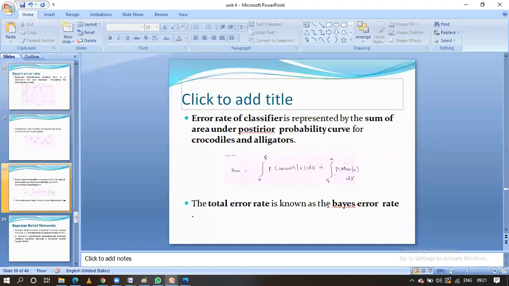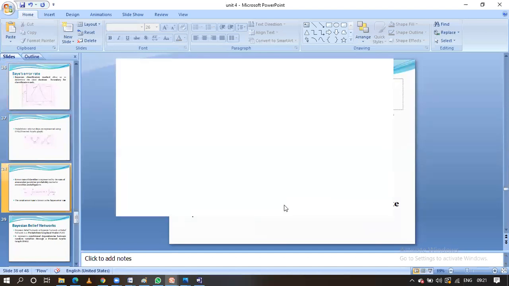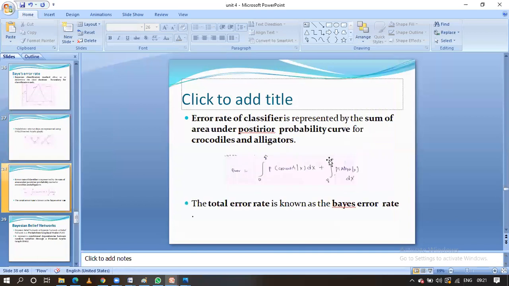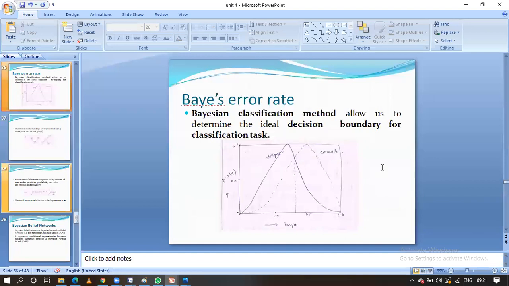How are we going to calculate the Bayesian error rate? It is the sum of both the things, that is the crocodile related error rate as well as the alligator related error rate. If you combine those, we are going to get the Bayesian related error rate, guys. Okay, this is the Bayesian error rate related information.